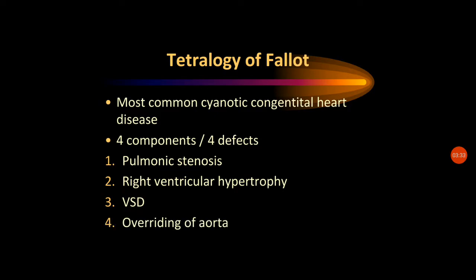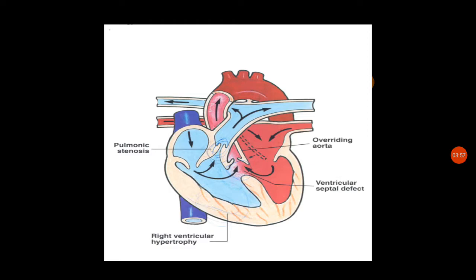And the last is overriding of aorta. So when a child is affected with tetralogy of Fallot, these four conditions are present.